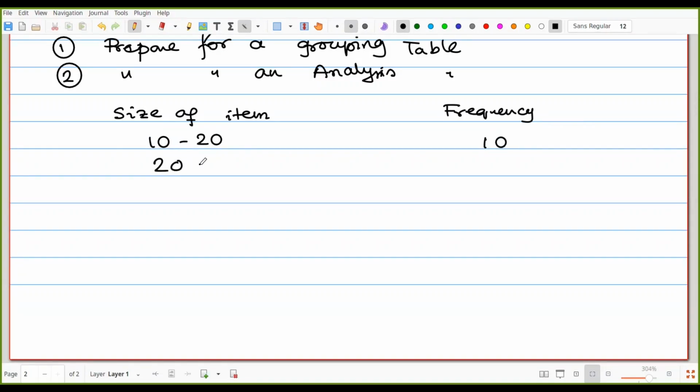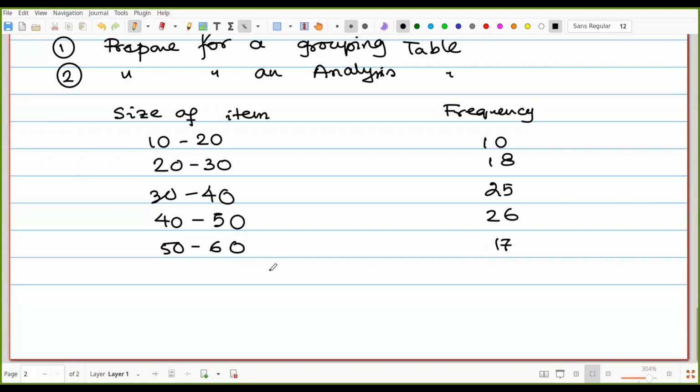Then 20 to 30, that is 18. 30 to 40, that is 25. 40 to 50, that is 26. Look, 25, 26, near about same. 50 to 60, that is 17. And 60 to 70, that is 4. So all the other data are far behind 25 and 26. But these two data, 25 and 26, are nearly the same.